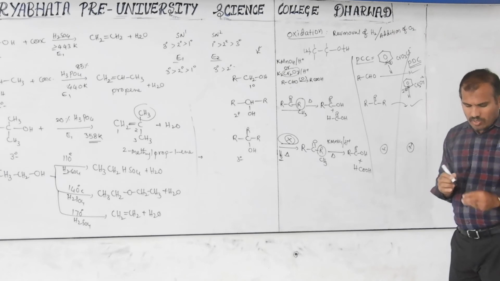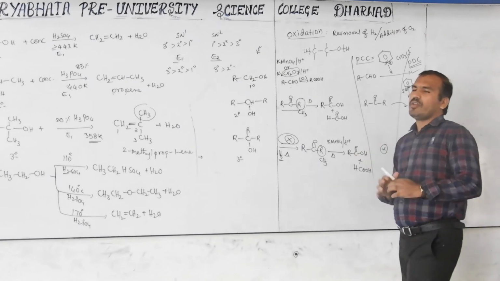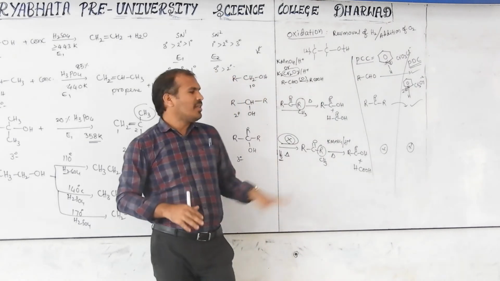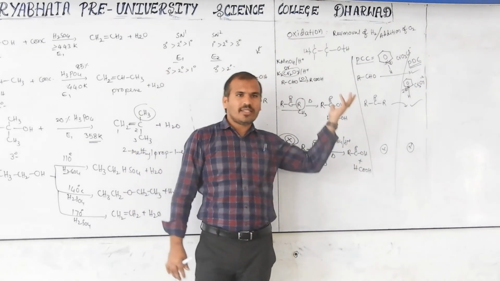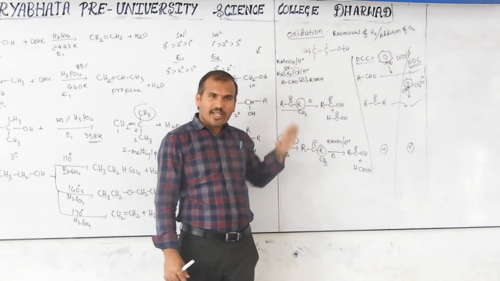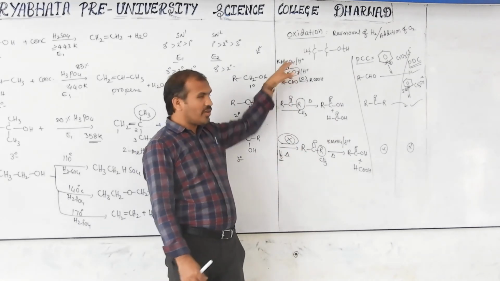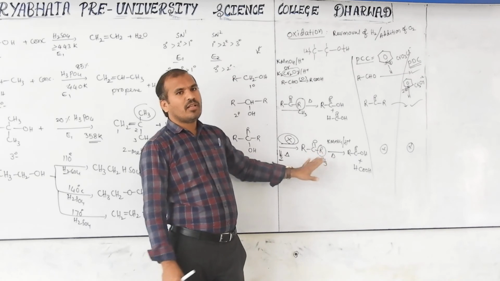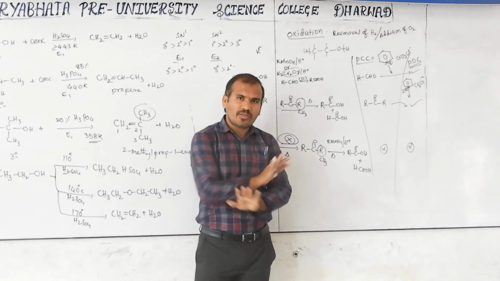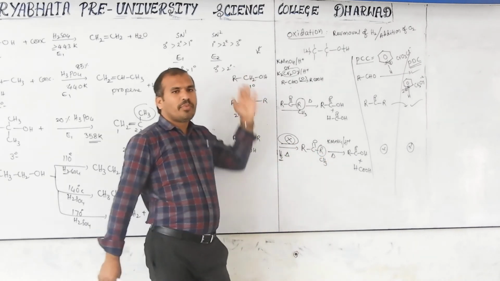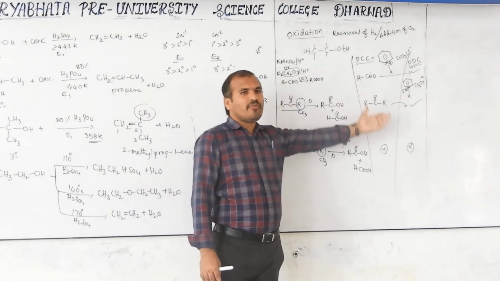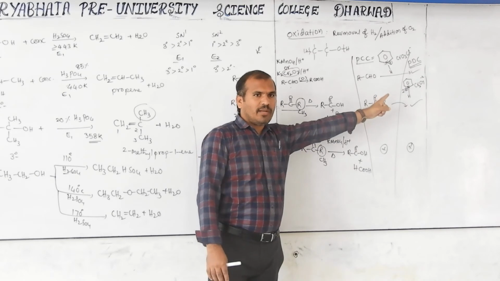Here also the same. Tertiary: no reaction. So generally keep in mind, according to your CET level knowledge, tertiary alcohol doesn't react with the oxidizing agent. For tertiary to react, a powerful oxidizing agent and drastic conditions are required. Then only it reacts. Otherwise, no. At normal condition, primary and secondary react. With PCC and PDC, primary forms aldehyde and secondary forms ketone.